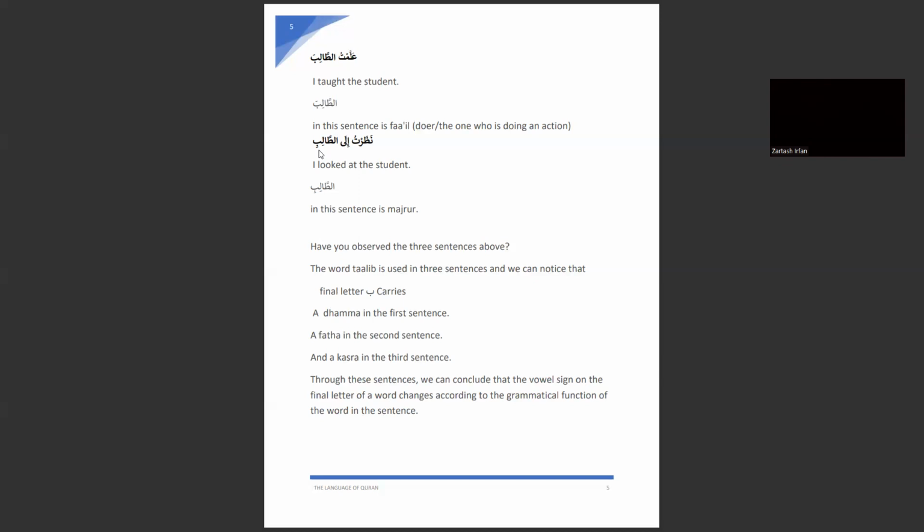Harf of jar and harf of nasab, and we are going to learn them. But for now, just remember that this ila is a harf of jar, and when a word is preceded by a harf of jar, it takes a kasra, just like that.